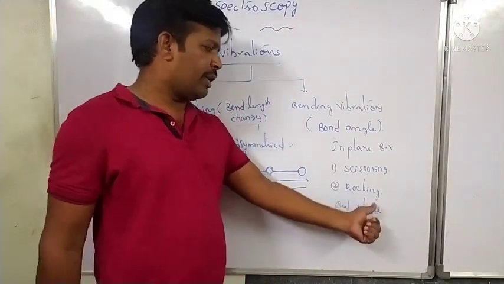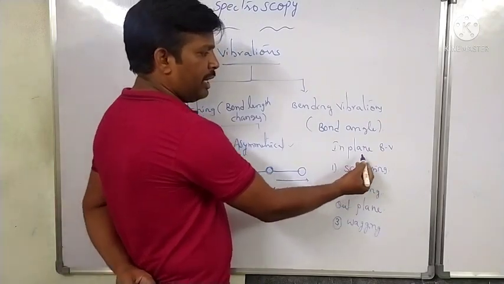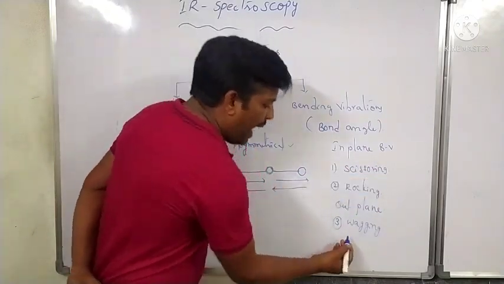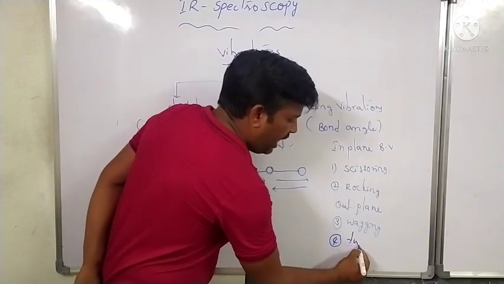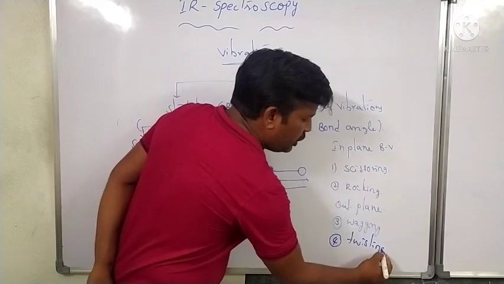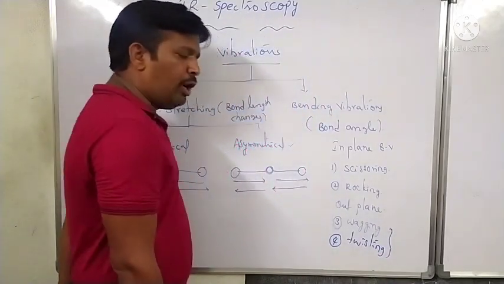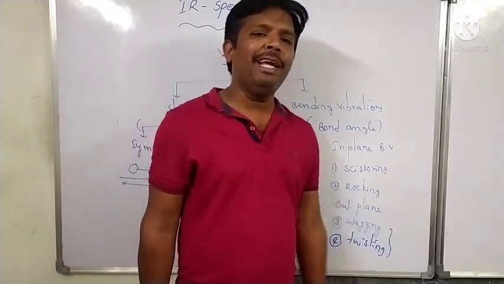One is scissoring, another is rocking. These two are in plane bending vibrations. Then wagging, and the fourth one is twisting. Wagging and twisting are out of plane bending vibrations.